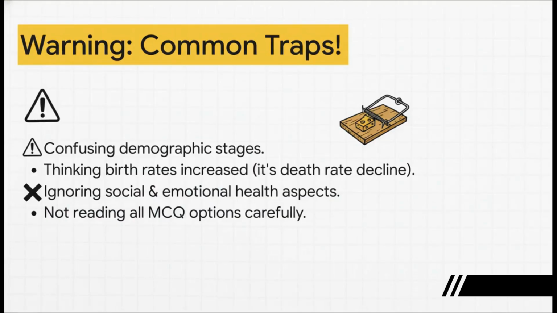Okay, I need your full attention right now. This is where students lose easy marks. Let's go over these common traps so you don't fall into them. Trap number 1, mixing up the demographic stages. You have to drill that sequence. Trap number 2, and this is the big one, thinking birth rates increased. No, it was the decline in death rates. Please remember that. Trap 3, forgetting the social and emotional parts of health. And the final, golden rule, always read every single option. Don't get lazy on that last step.